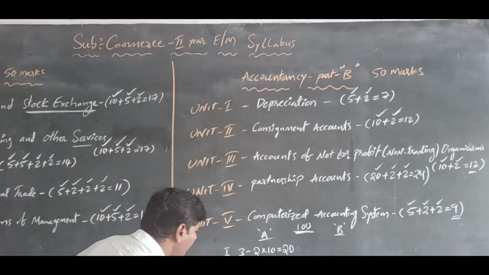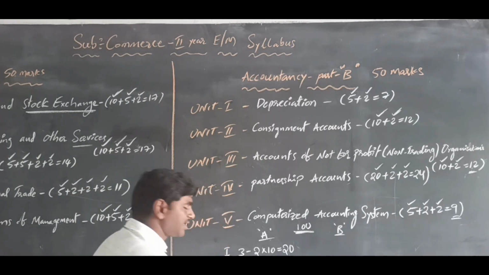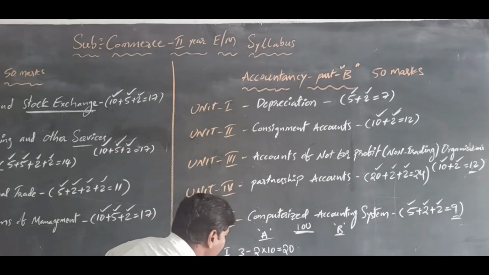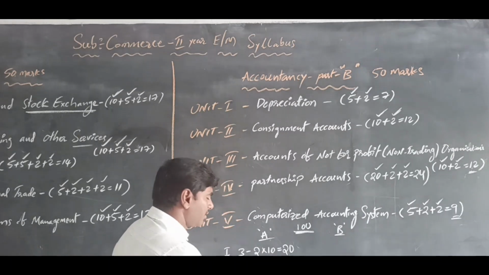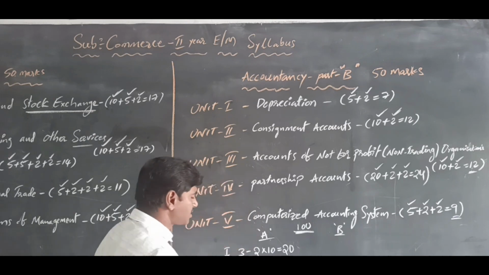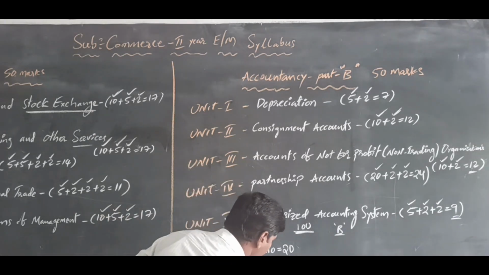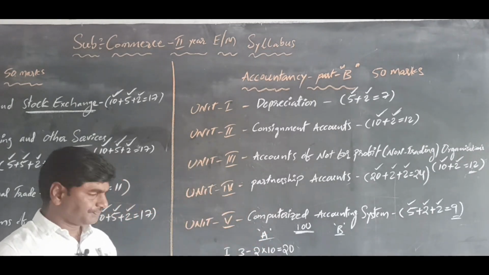And the third bit has totally 8 questions. You write only 5 questions, each question 2 marks, so 5 twos are 10 marks, totally 50 marks for part A.